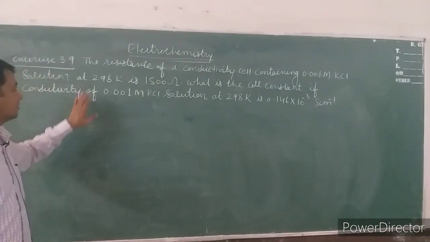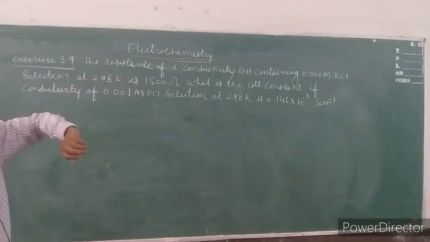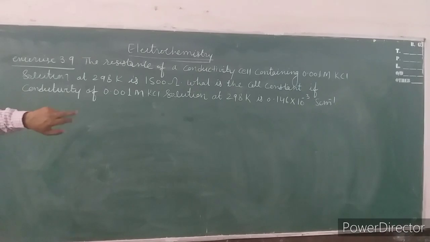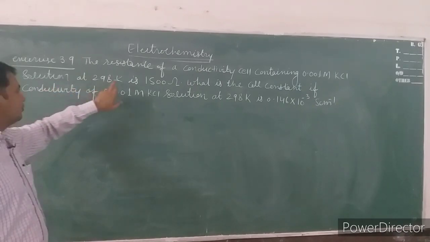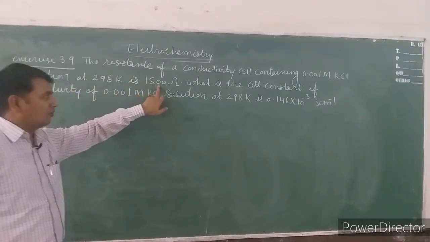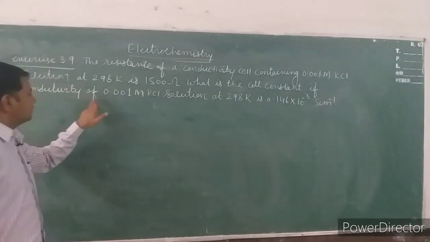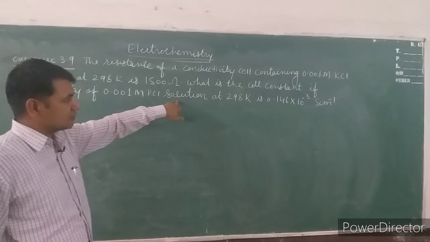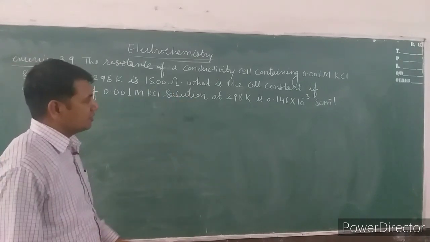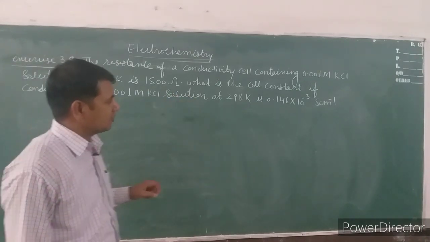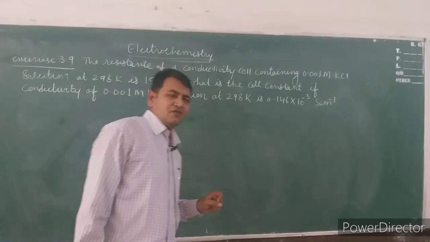Again I repeat the question. The resistance of a conductivity cell containing 0.001 molar KCl solution at 298 Kelvin is 1500 ohm. What is the cell constant if the conductivity of 0.001 molar KCl solution at 298 Kelvin is 0.146 into 10 raised to power minus 3 Siemens centimeter inverse.